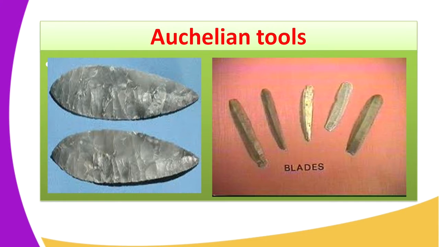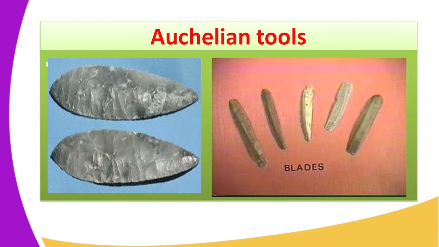Compared to the Oldowan tools, as you can see in the picture, the Acheulean tools were more refined and were made by Homo erectus. Acheulean tools were found at places such as Kariandusi and Chesowanja in Kenya.